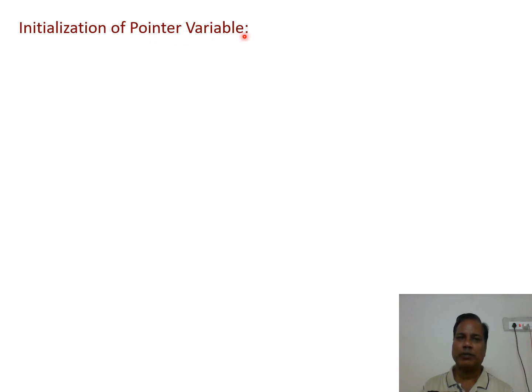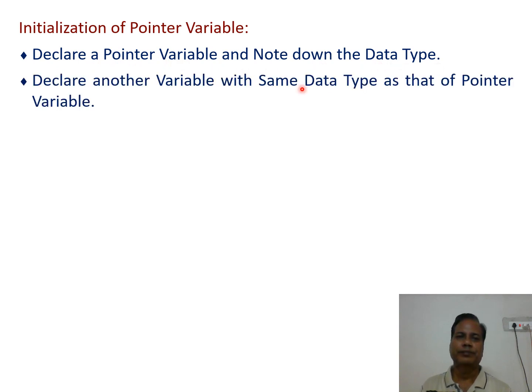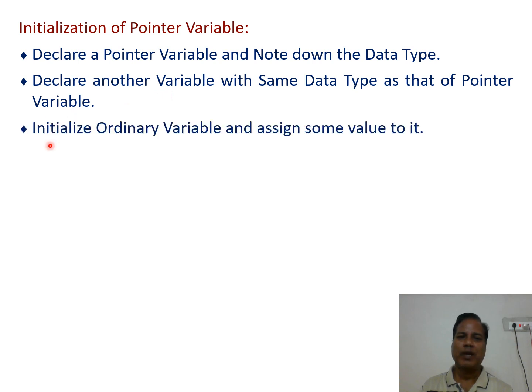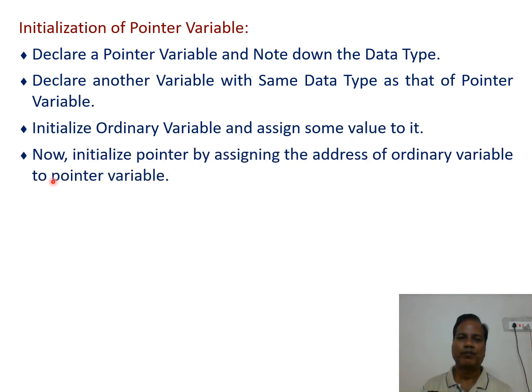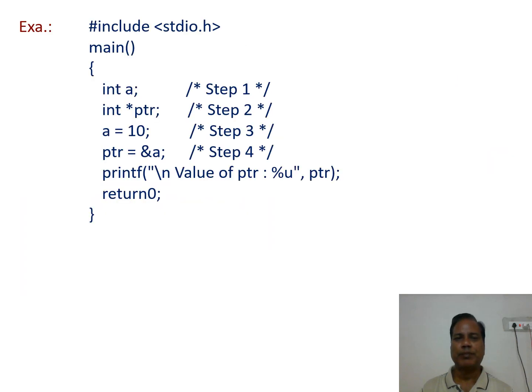Initialization of pointer variable. Declare a pointer variable and note down the data type. Declare another variable with the same data type as that of the pointer variable. Initialize the ordinary variable and assign some value to it. Now initialize the pointer variable by assigning the address of the ordinary variable to the pointer variable. A pointer should not be used before initialization. Let us see an example.